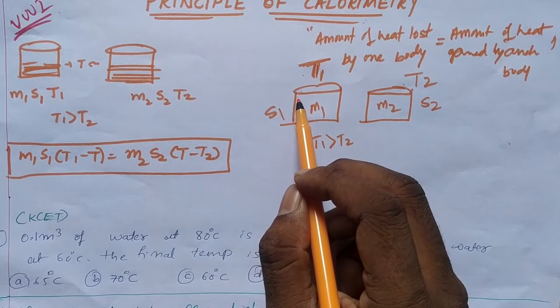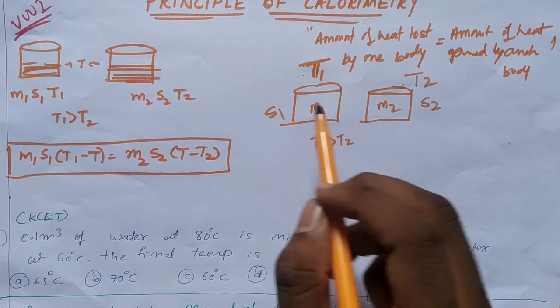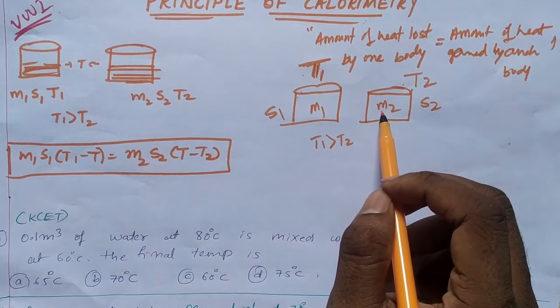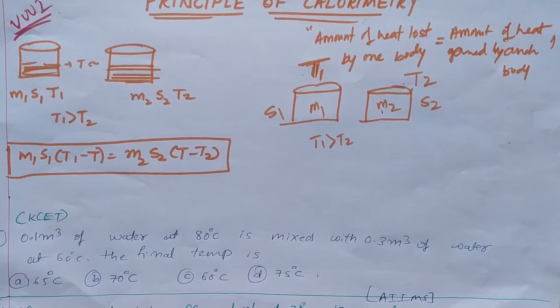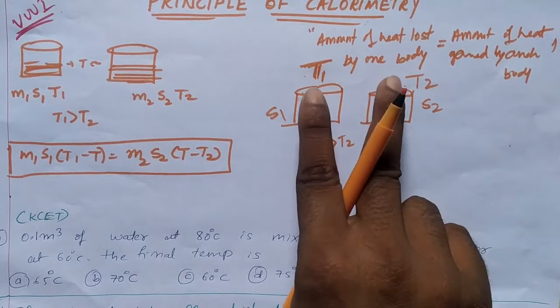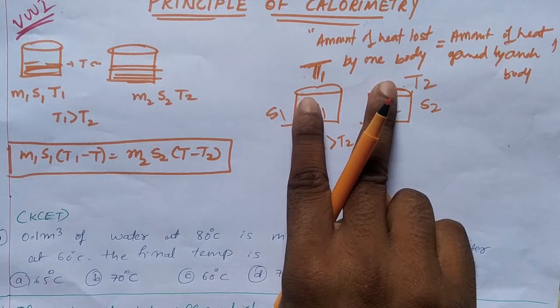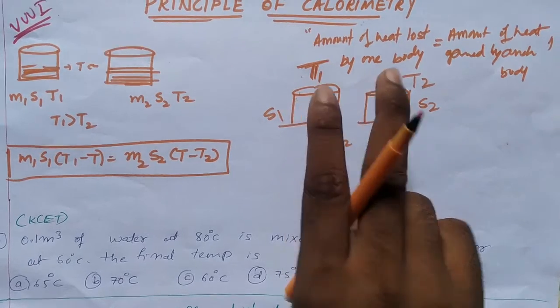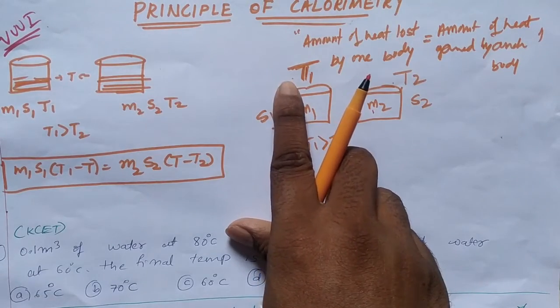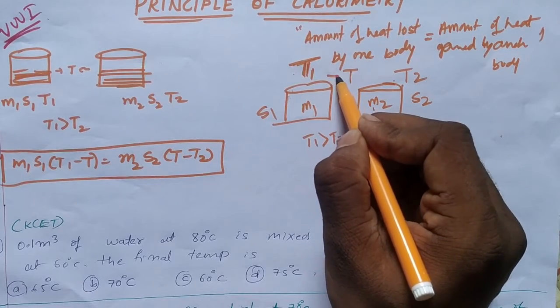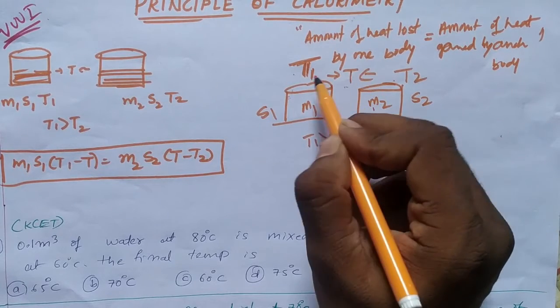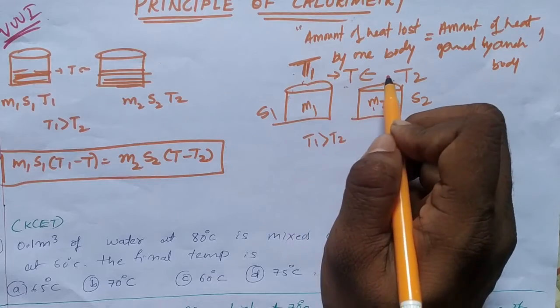Suppose if you keep a 70 degree Celsius coffee by the side of 20 degree Celsius coffee, definitely 70 degree Celsius coffee will lose its temperature and 20 degree Celsius coffee will gain temperature, but both of them will arrive at one equilibrium temperature, which is lesser than the temperature T1 but which is higher than the temperature T2. See, they arrive at temperature T, which will be lesser than T1 but greater than T2.